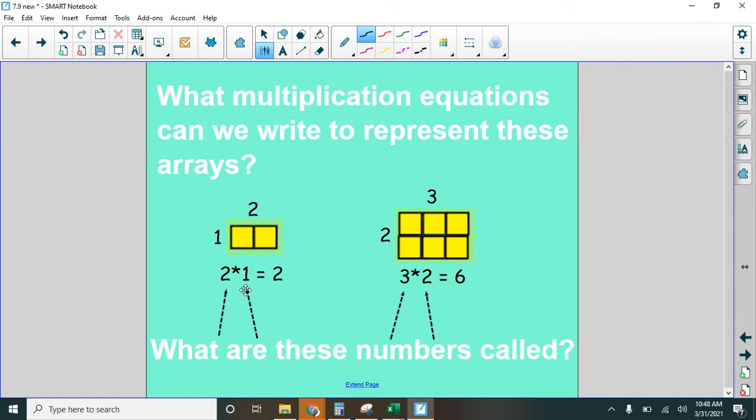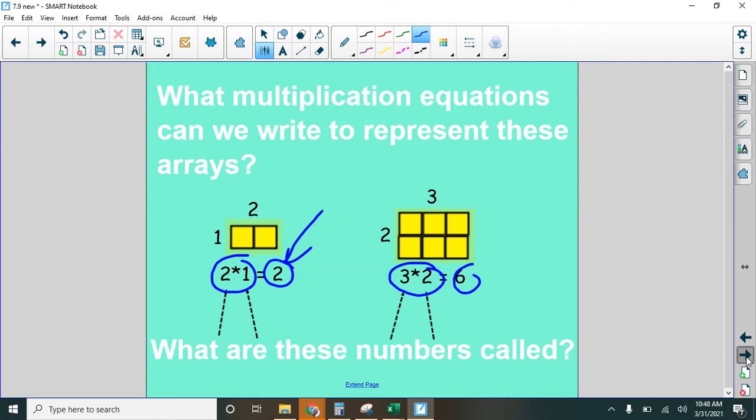Yeah, they're called factors. There's that word that we've seen since the very beginning of the year. Here we have the factors. This is the, not answer, it's the product. Okay, when you're multiplying, you have factors, you multiply them, and you get a product. So here's our factors. 3 times 2 equals 6.